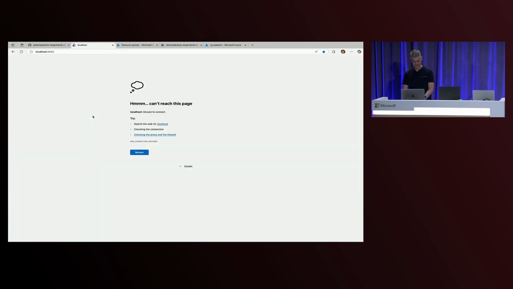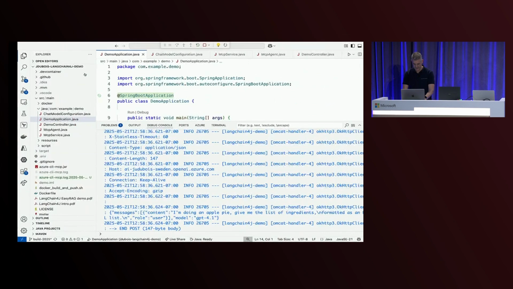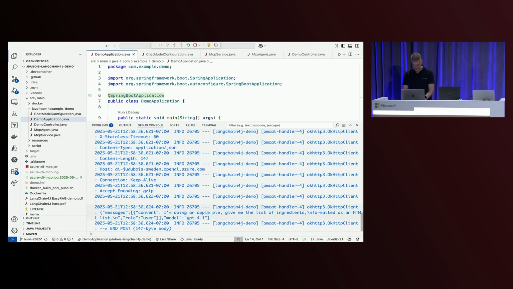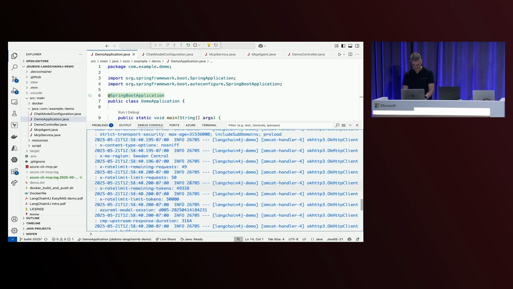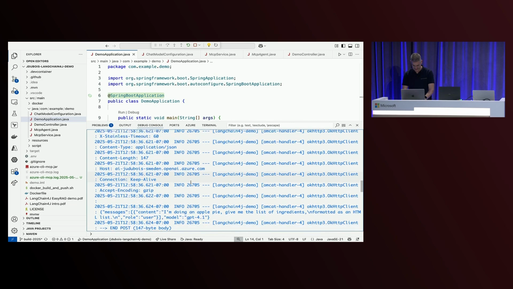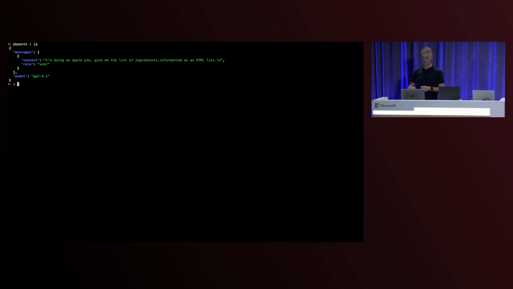Here it is. And so let me click on the first demo. If we look behind the scenes, here it is. I got the answer too fast. Didn't have the time to copy paste. Here is my message. So we're sending this JSON payload. Let me put it nicely. So we send that payload to GPT 4.1, and we got the answer.